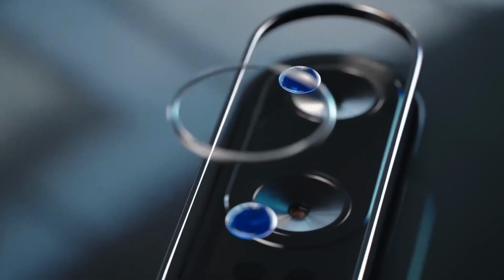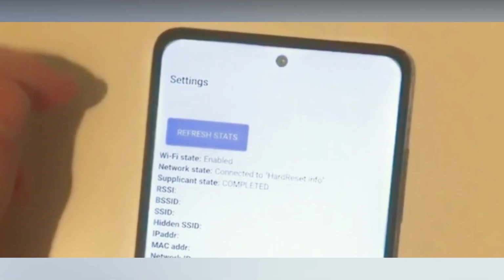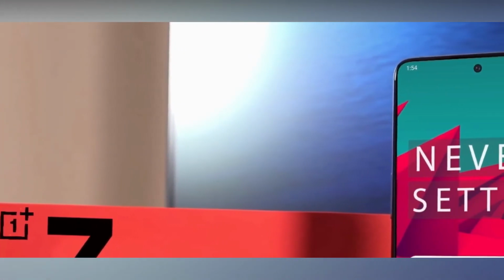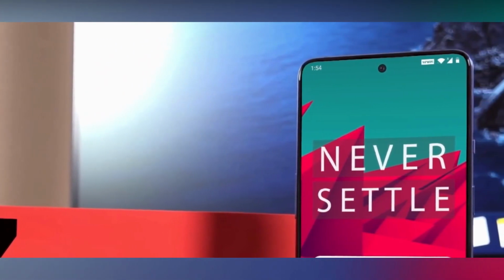On the front, OnePlus is going with the same OnePlus 8 series design. We will see a punch hole camera design, but in the center rather than in the top left corner, unlike the OnePlus 8 series. It means that we will see the same kind of OnePlus 8 series full display. The selfie shooter has a 16 megapixel lens.